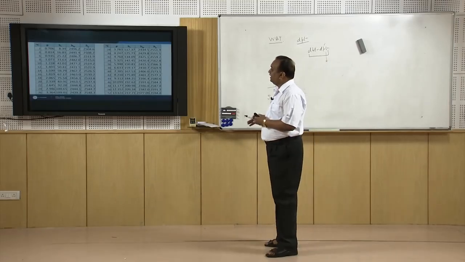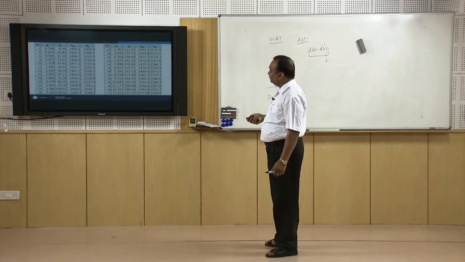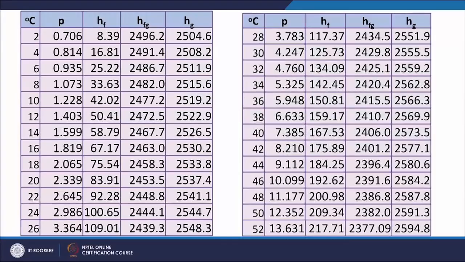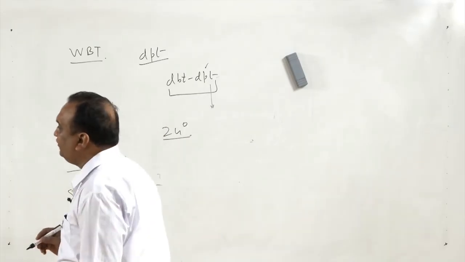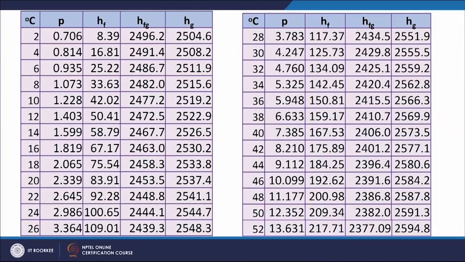If you look at this table, suppose I have saturated vapor, I will give you an example. If I have a saturated vapor at 24 degree centigrade, the saturation pressure is 2.986.